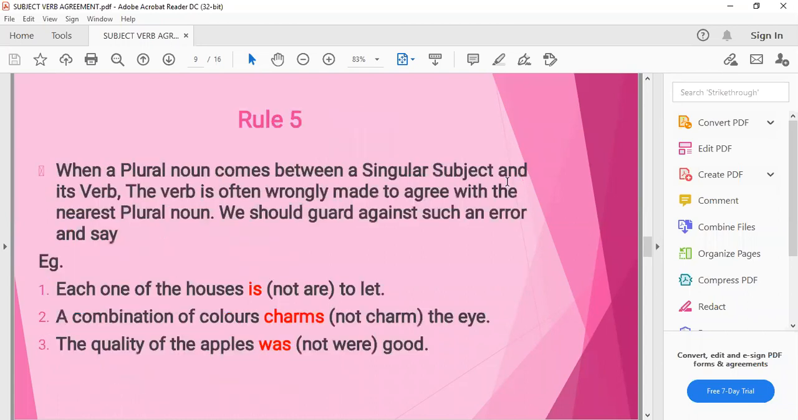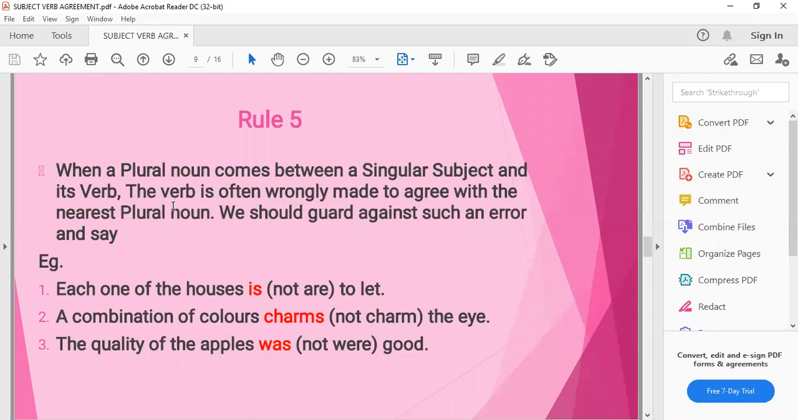So let's move forward. Coming to rule number 5. When a plural noun comes between a singular subject and its verb, the verb is often wrongly made to agree with the nearest plural noun. We should guard against such an error. हम क्या गलती करते हैं कि when a plural noun comes between a singular subject and its verb, सिंगुलर सब्जेक्ट और वर्ब के बीच में जब कोई प्लूरल नाउन आ जाता है तो हम उस नाउन के अकॉर्डिंगली अपना वर्ब सेट कर देते हैं.